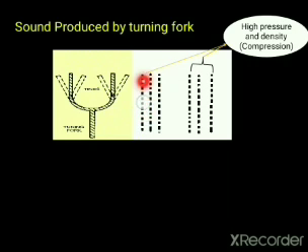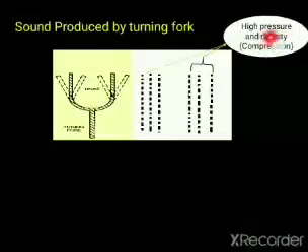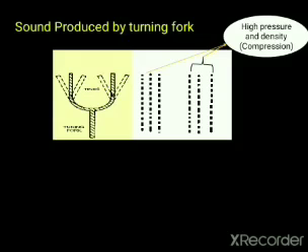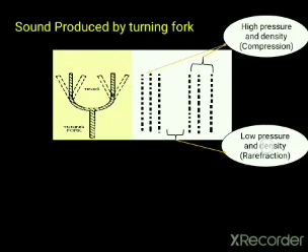So where the particles are highly dense, that area is known as compression, and it is highly dense. Similarly, when the particles return back to their original position, there is less density over here, less dense. So this area is rarefaction. Here low pressure and density is created between particles.